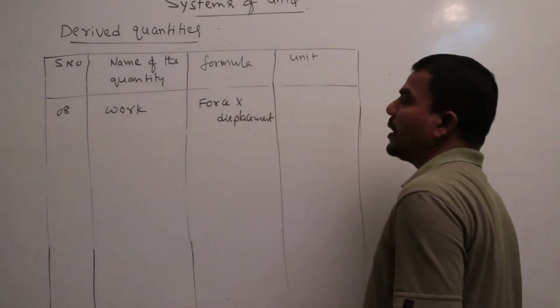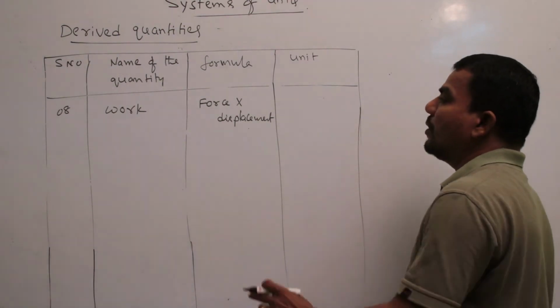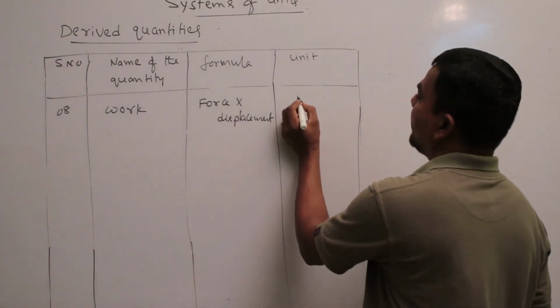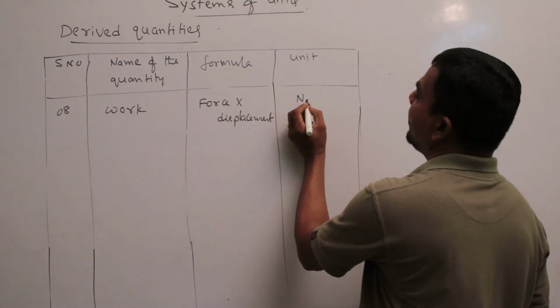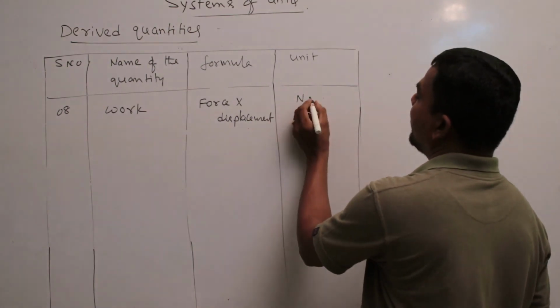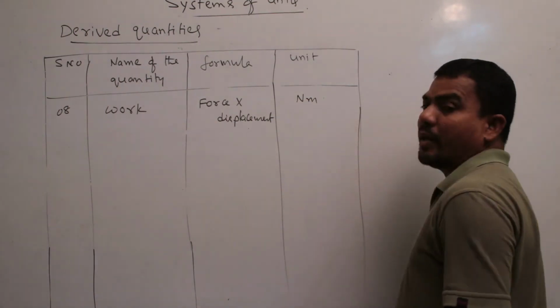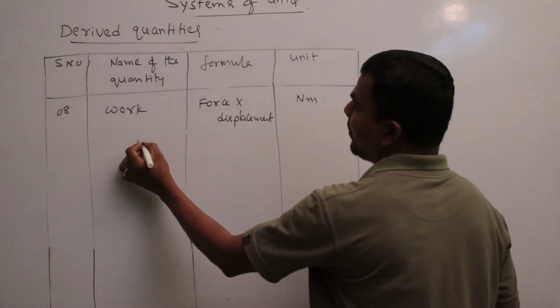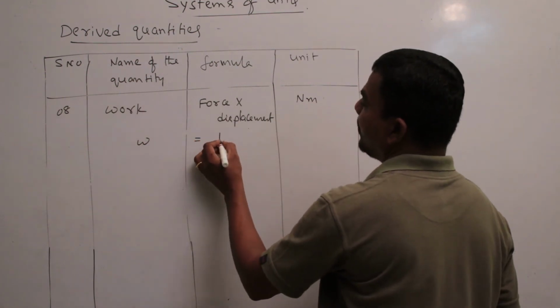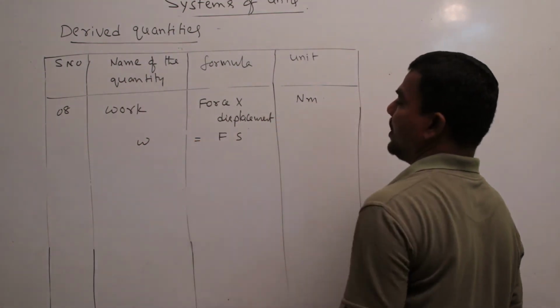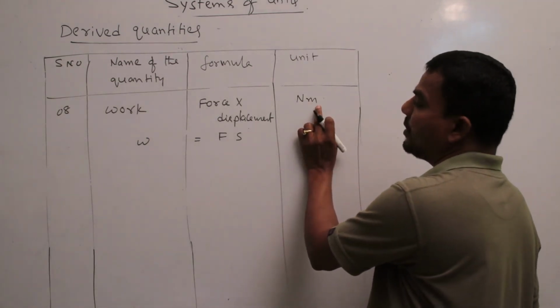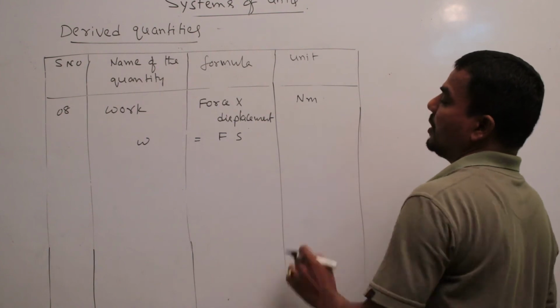Force in Newton into meter, Newton meter. So W equals force into displacement. The unit of force is Newton and displacement is meter.